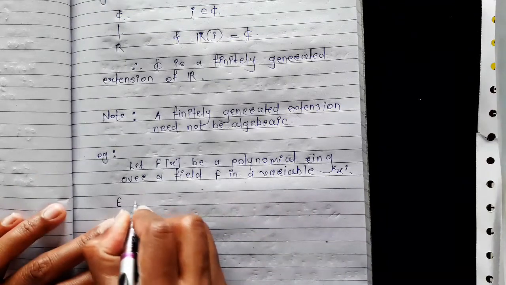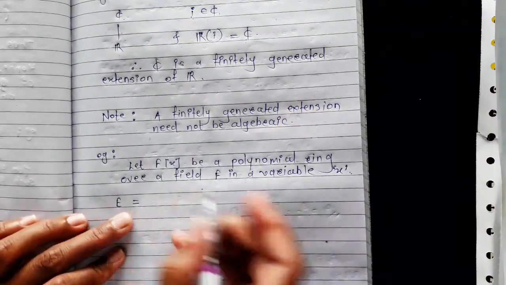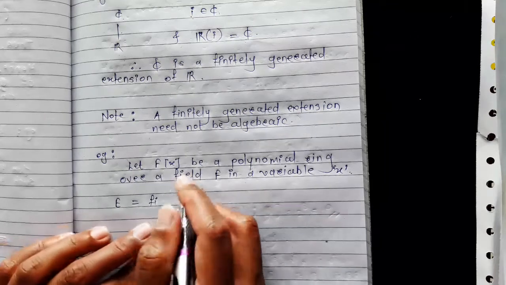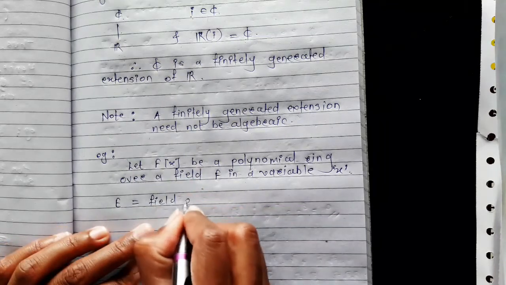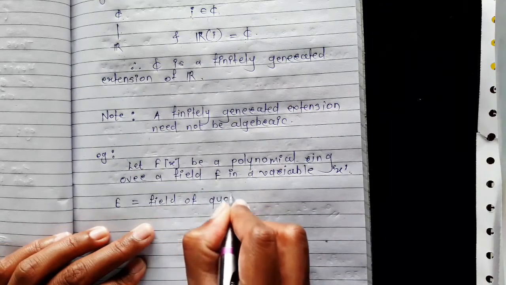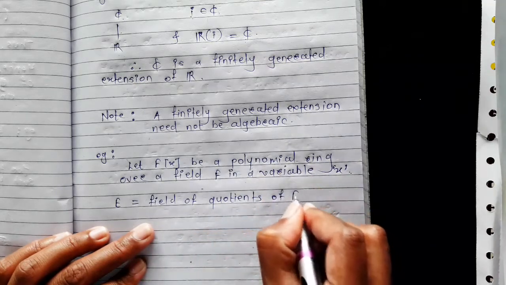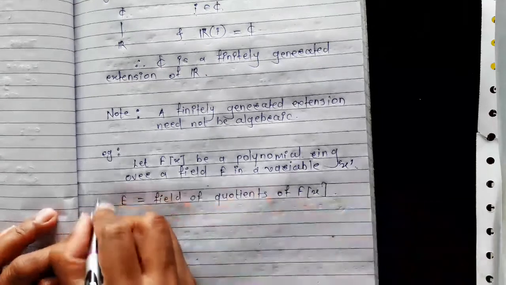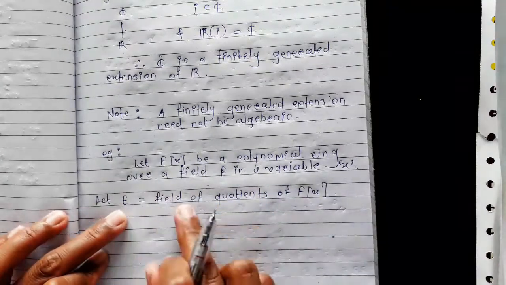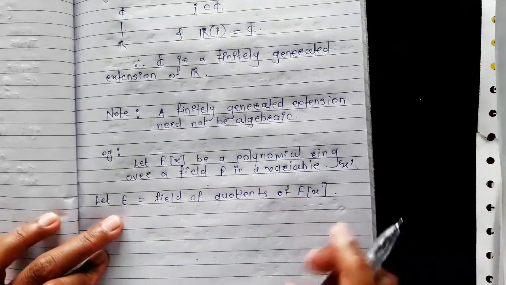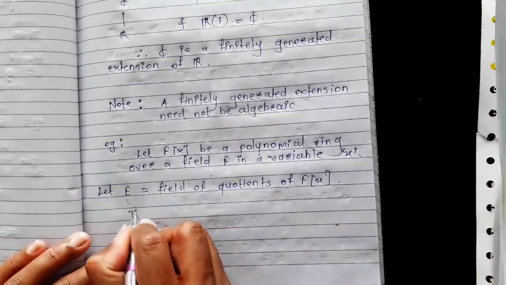Now consider a field E, the field of quotients of F[x]. Let E be the field of quotients of the polynomial ring F[x], and the elements